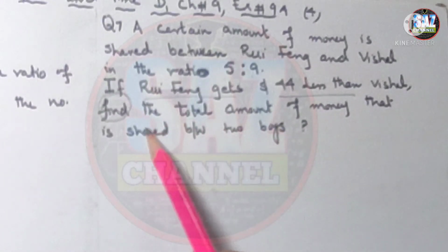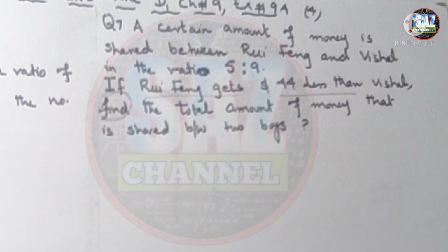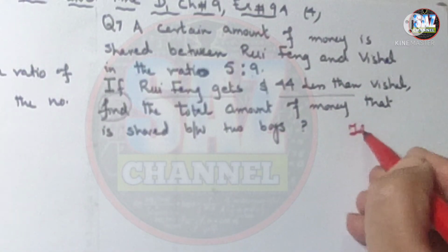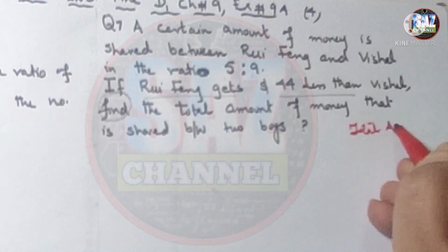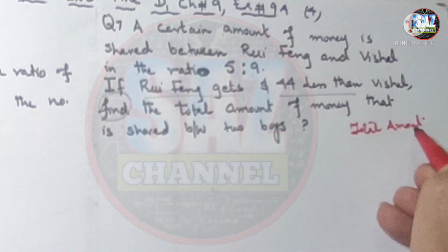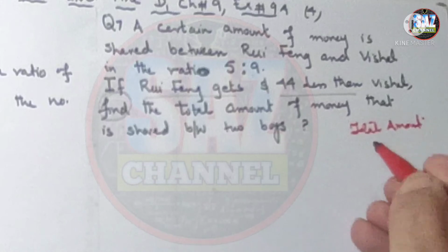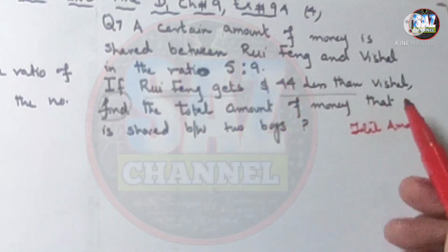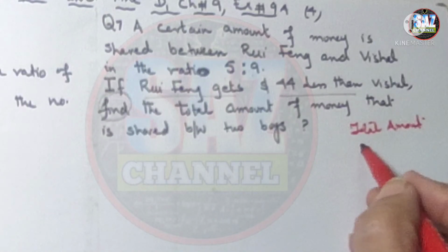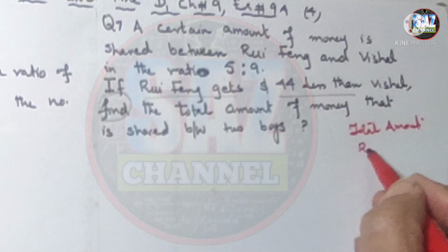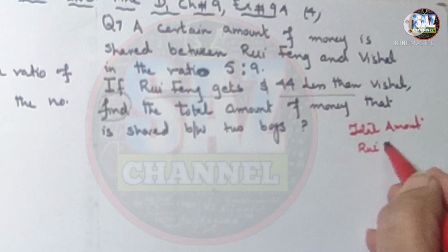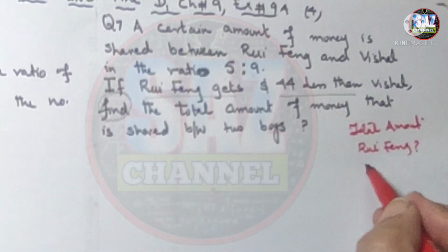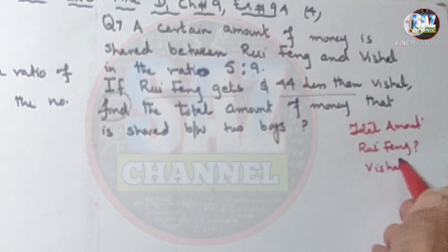So in order to get the total amount, we should have the share of each person, the share of Rui Fang and Vishal as well.